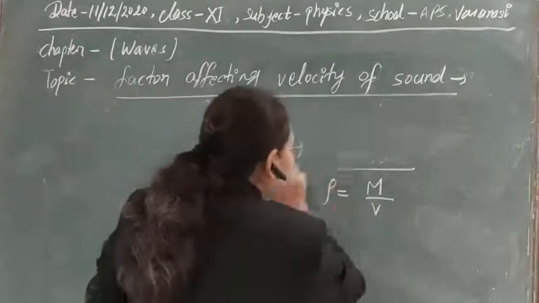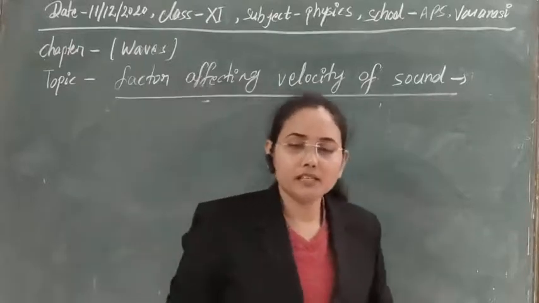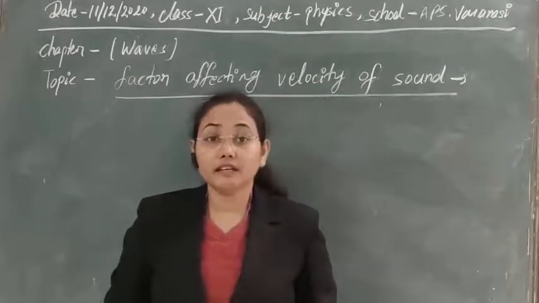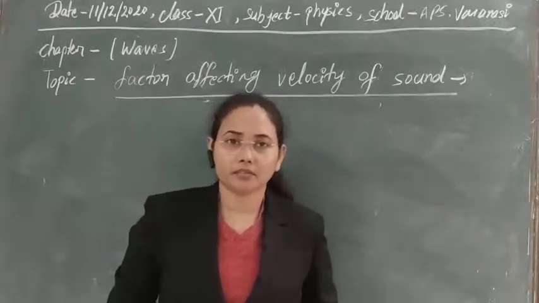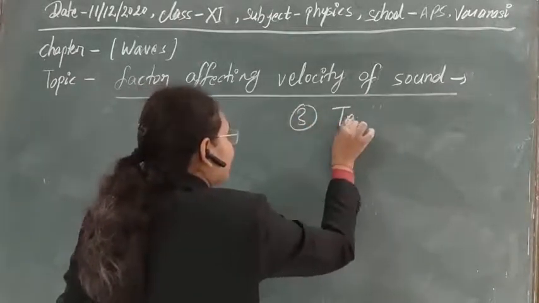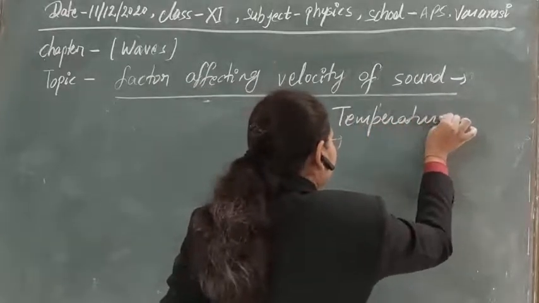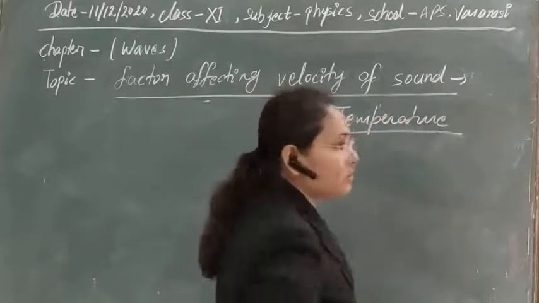So here we have discussed the concept if temperature is constant. Suppose the velocity of air if temperature is changing. So the third factor that we can see here that is affecting the velocity of sound, that is temperature.